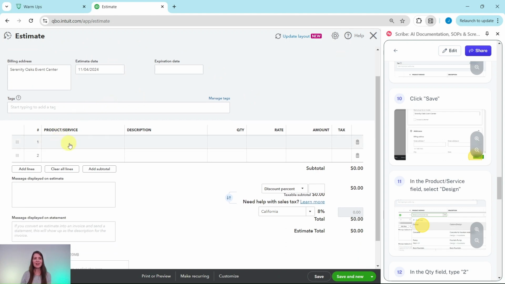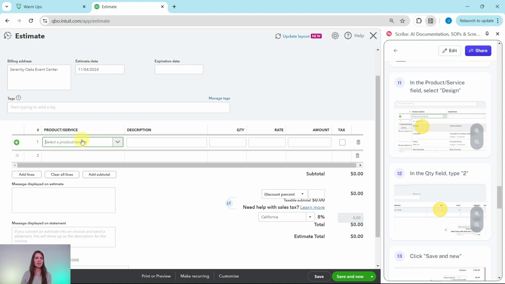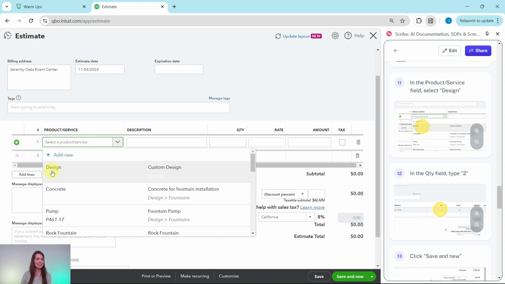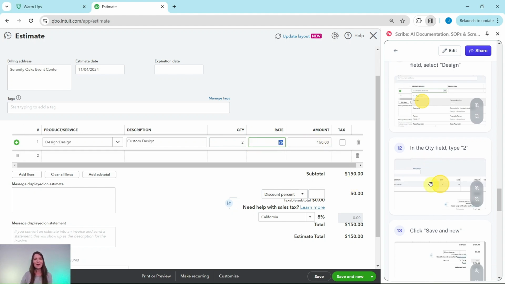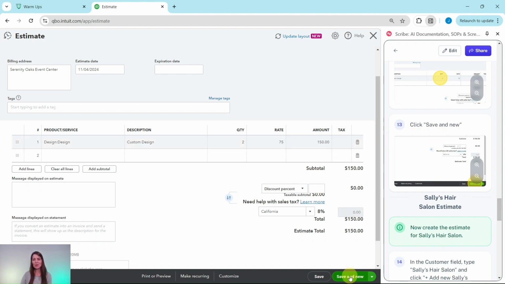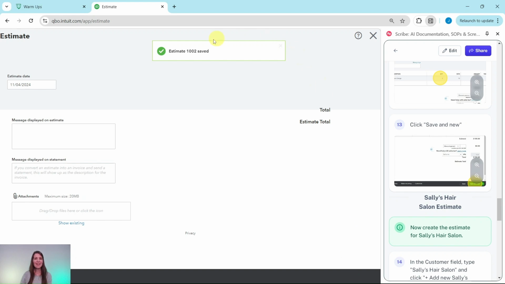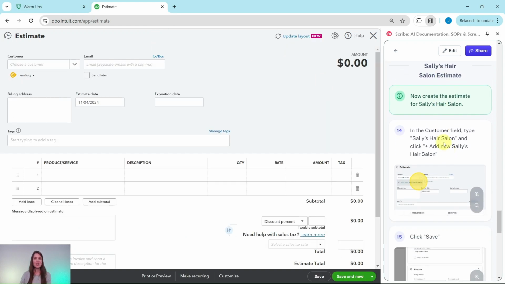Let's move on to this area in the product service field. Once again, we're going to select design. So click into it 2 times and you will see design is listed at the top there. Go ahead and click on that. And then the quantity, it was for 2 hours. So click on the 2, hit the tab key. You will see that the calculation has been made. And now we're going to once again click on save and new. So click on that green save and new button. And that estimate has been saved. And now we have a new estimate transaction showing up here for us.